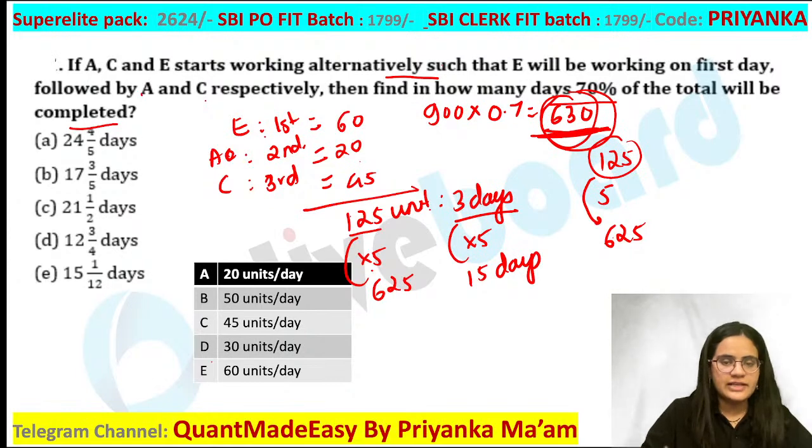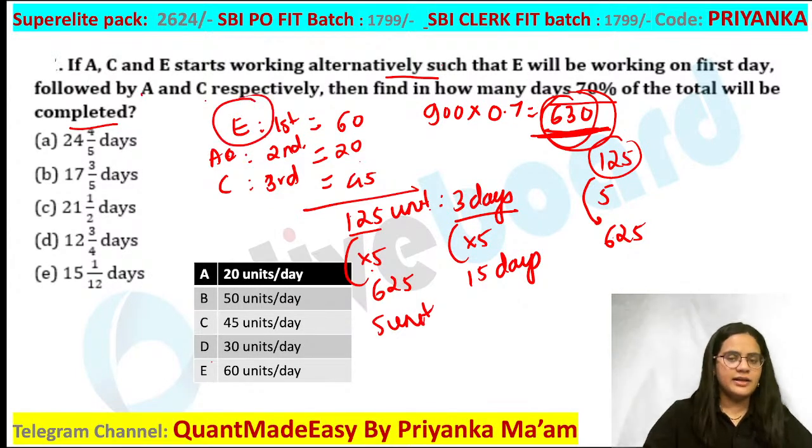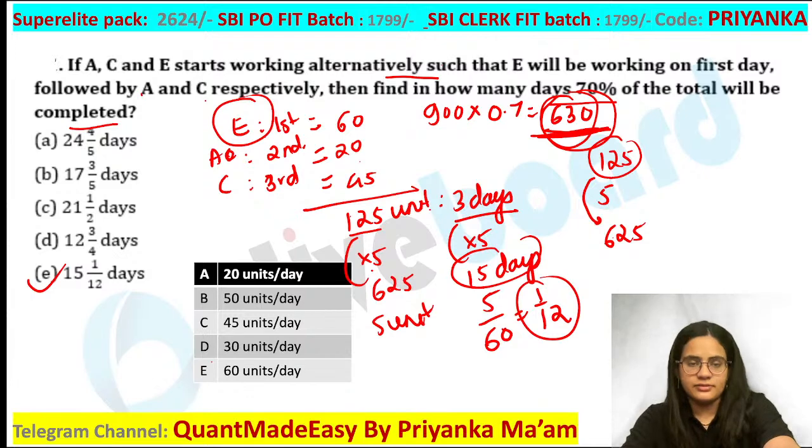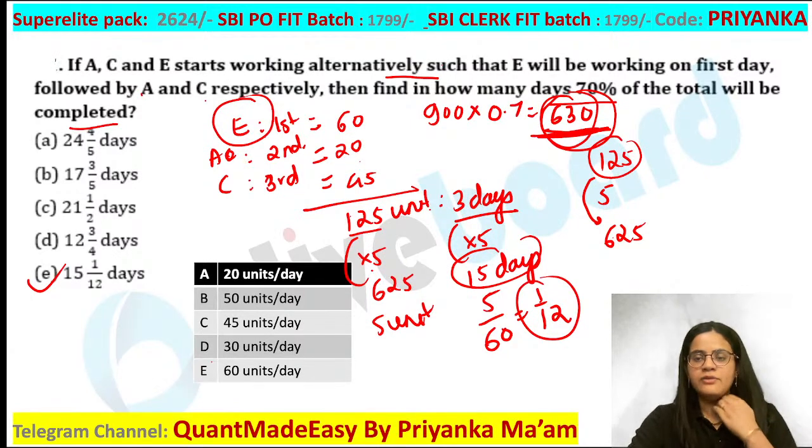Now when 5 units are remaining, who will come now? E will come because the first person is E. So how many days will he take now? 5 divided by 60, or I can say 1 by 12. So how many total days would be taken? 15 1 by 12 would be the perfect answer. Everybody is getting this one?